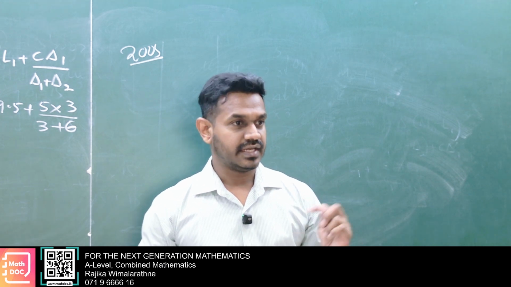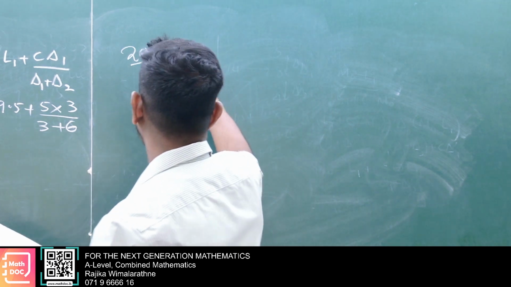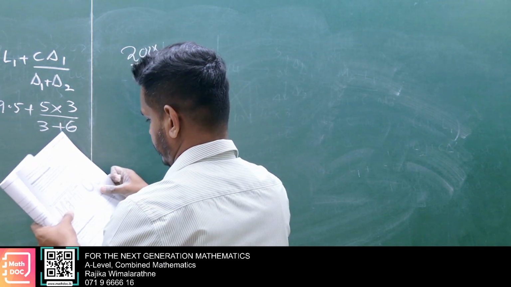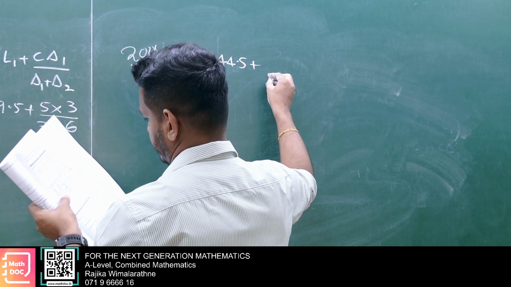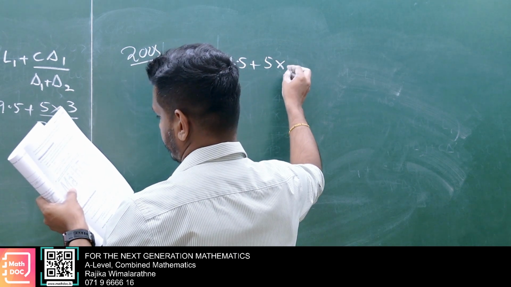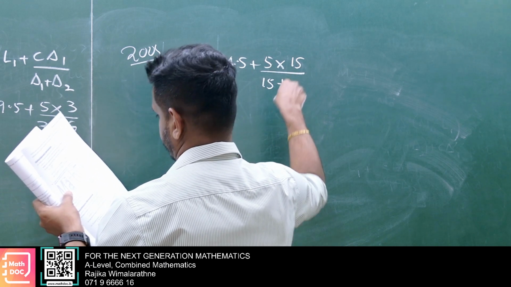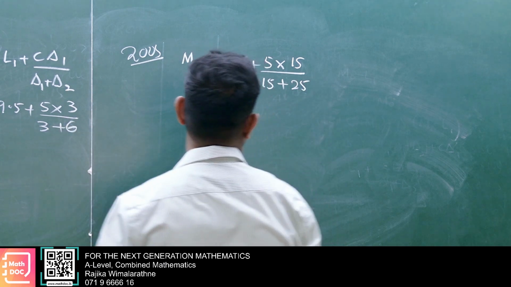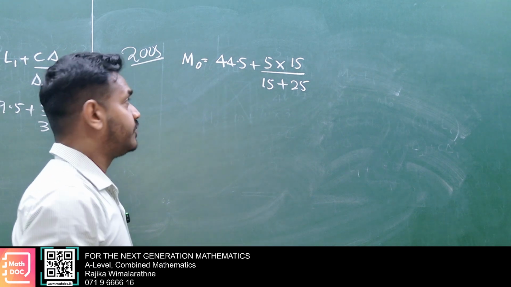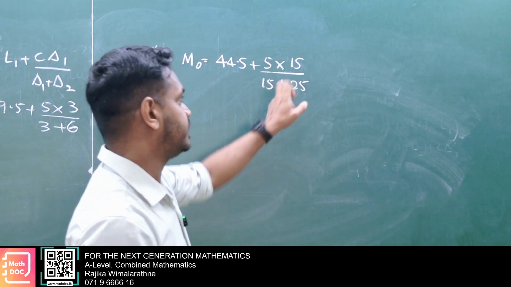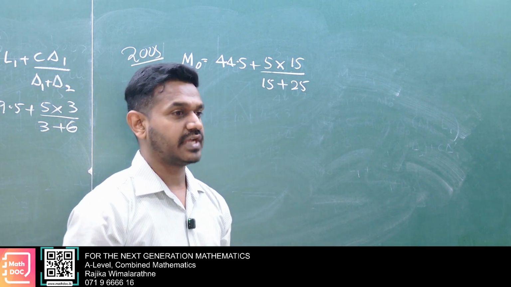Then select delta 1, delta 2 again. Then substitute. 44.5 plus 5 times 15 over 15 plus 24, 25. That's how we calculate mode.